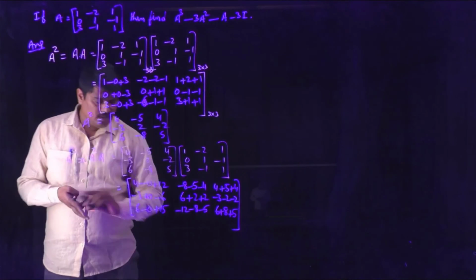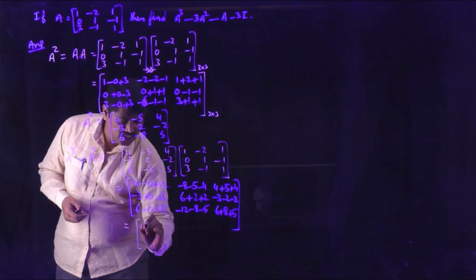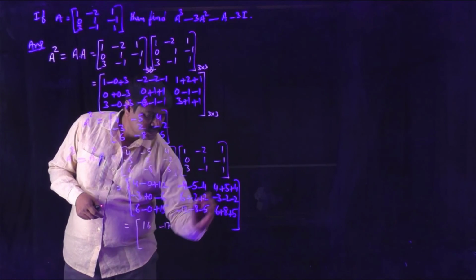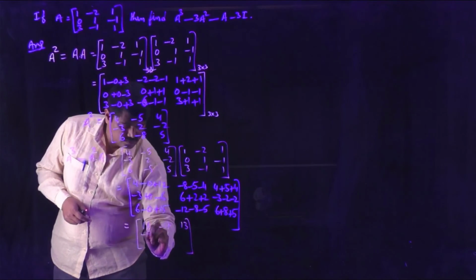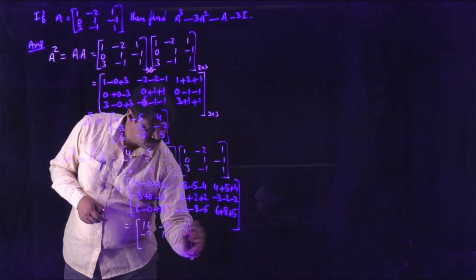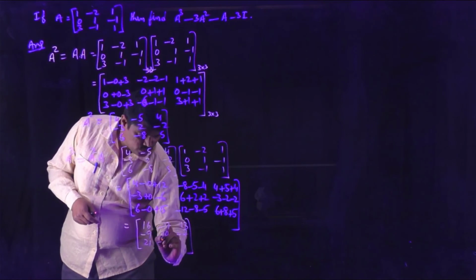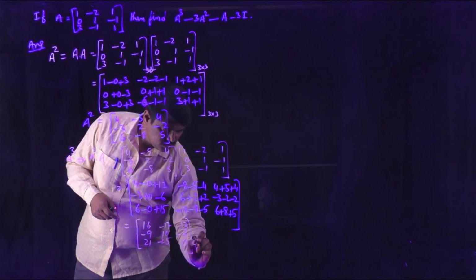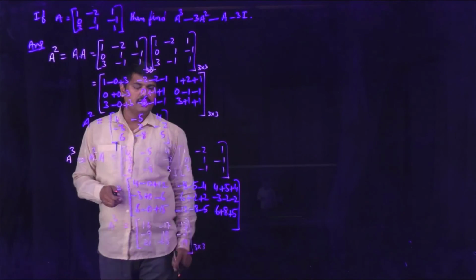Now write the final value which we obtained: 16, minus 17, 13; minus 9, 10, minus 7; 21, minus 25, 19. So this is A cube. This is the matrix A cube.